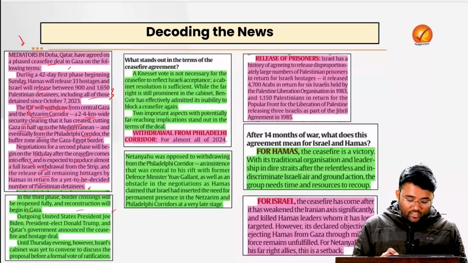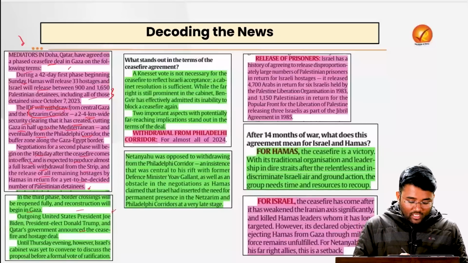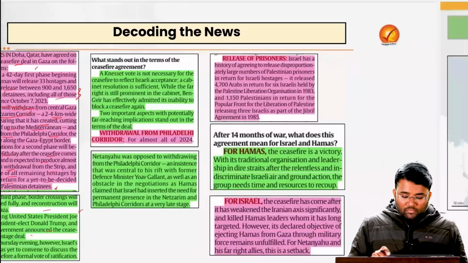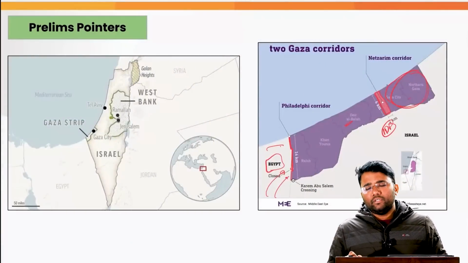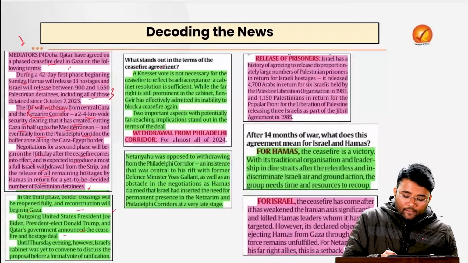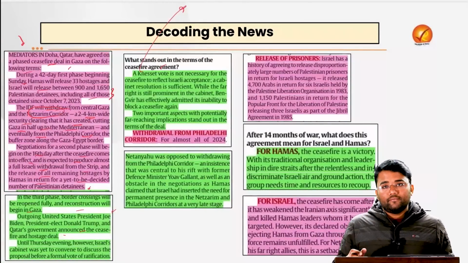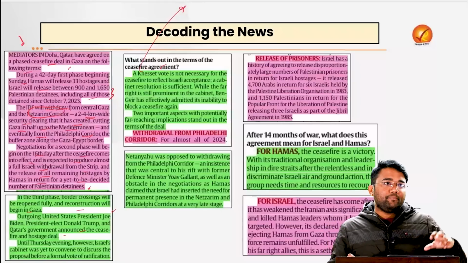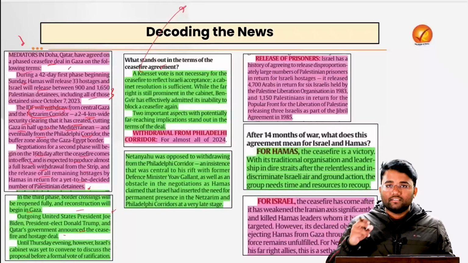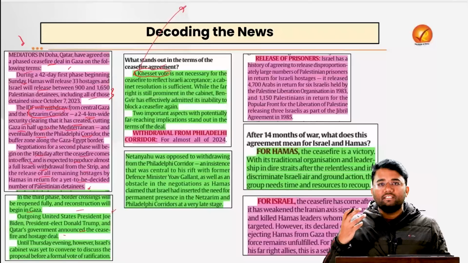Outgoing United States President Joe Biden, President-elect Donald Trump and the Qatar government announced this ceasefire and hostage deal. And now the central cabinet of Israel has passed this, and it doesn't need the vote of the Knesset, which is the unicameral legislature of Israel itself. For example, in India we have a bicameral legislature, the Lok Sabha and the Rajya Sabha, whereas in Israel we have only one legislature, which is called the Knesset.